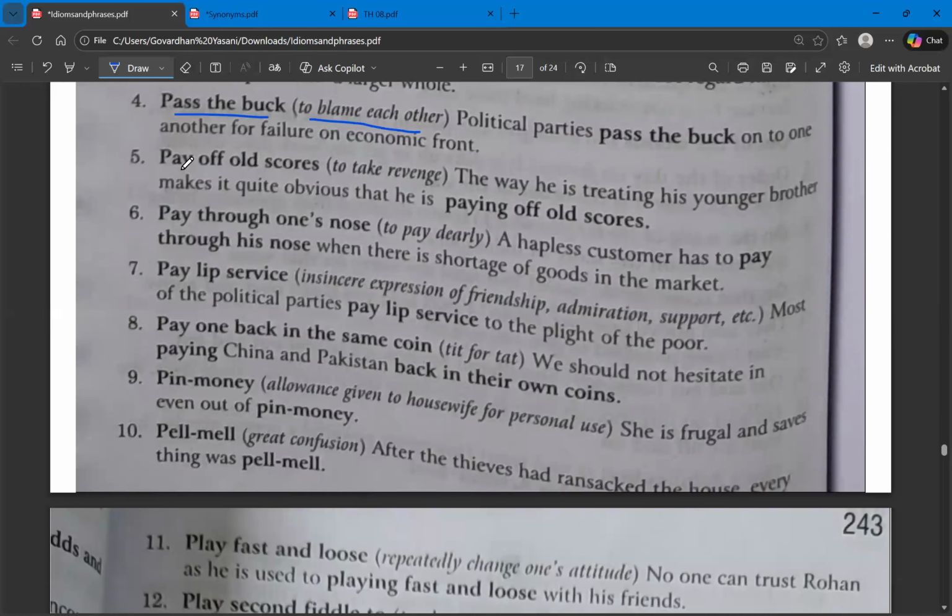The next one, pay off old scores. Pay off old scores means to take revenge.